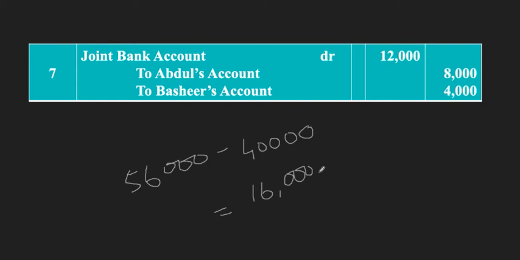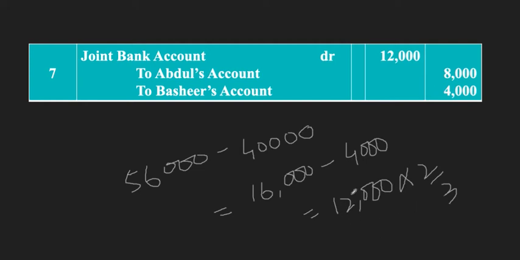So out of this 16,000 we are going to deduct the expenses which they have made. How much is that? 4,000, right? So when we deduct 4,000 from 16,000 we get 12,000, right? So this 12,000 is the profit. So this profit is divided in what ratio? It is divided in 2:1 ratio. Now when I talk about Abdul, he will get 2/3 of this, right? 2/3, right? 3 ones are 3, 3 fours are 12, into 2 is 8,000.